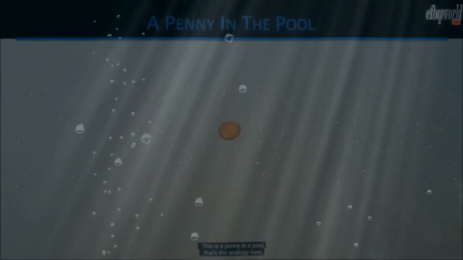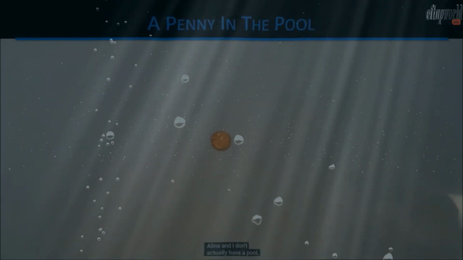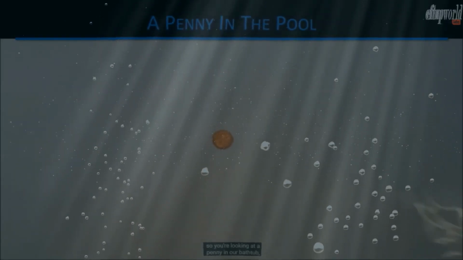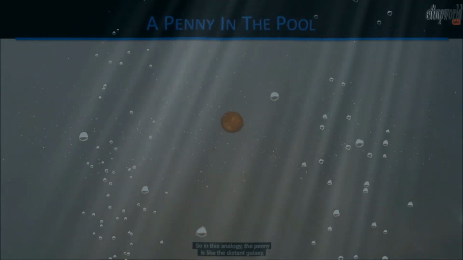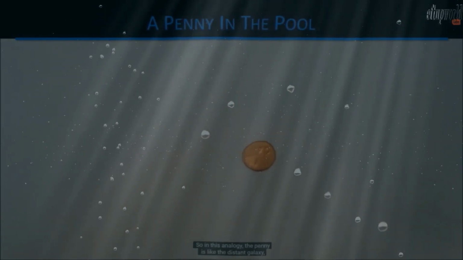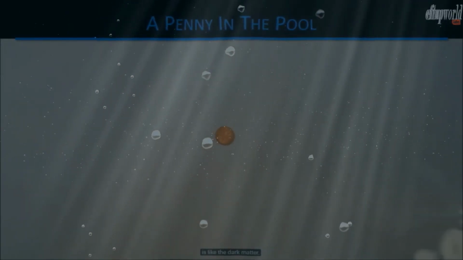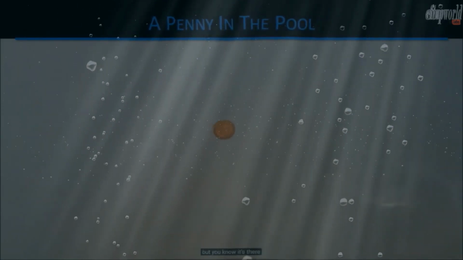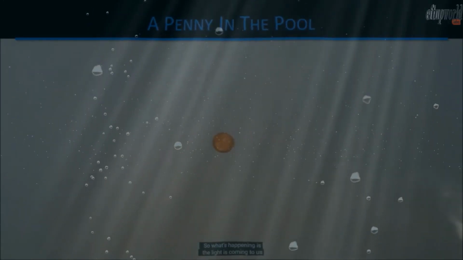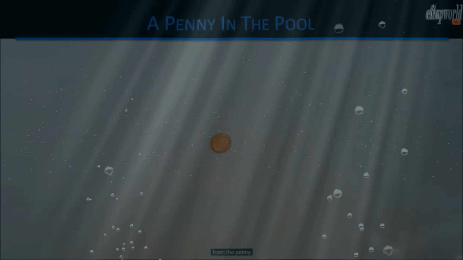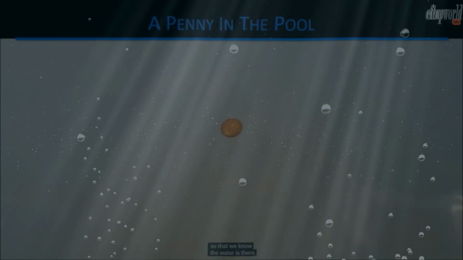This is a penny in a pool. That's the analogy here. And full disclosure, Alina and I don't actually have a pool. So you're looking at a penny in our bathtub, but penny in the pool sounds better. So in this analogy, the penny is like the distant galaxy. And the water in our bathtub, or the water in a pool, is like the dark matter. You don't see the water here, but you know it's there because you see the effect on the image of the penny. So what's happening is the light is coming to us from the penny, and it's taking some distorted path that changes our perceived shape of the penny, so that we know the water is there.